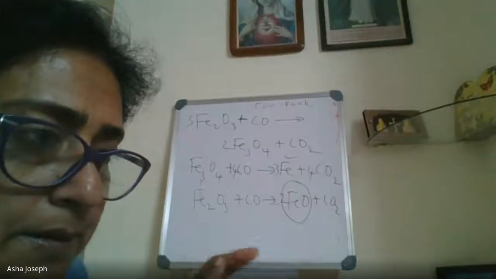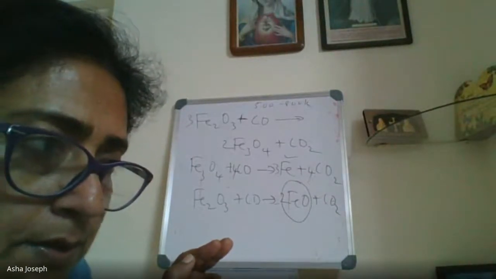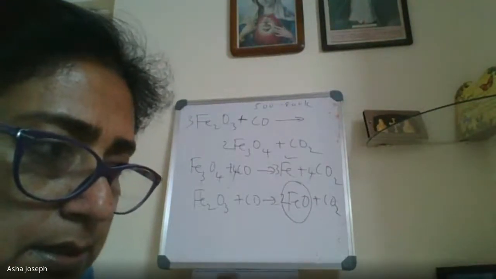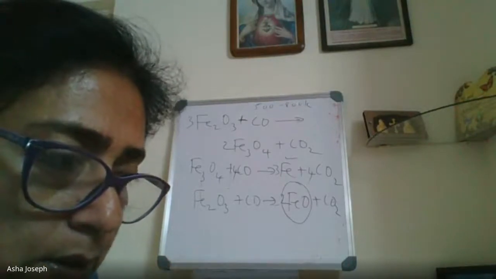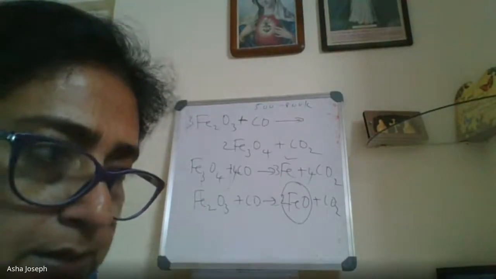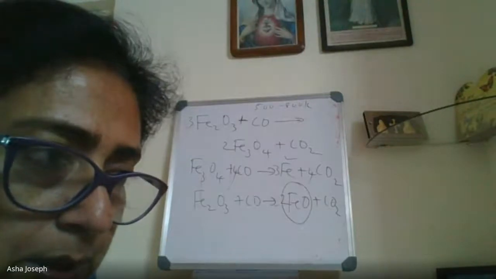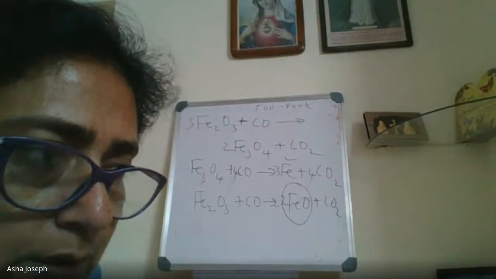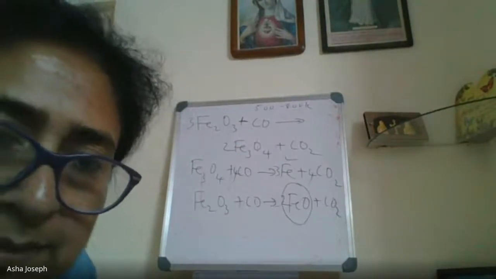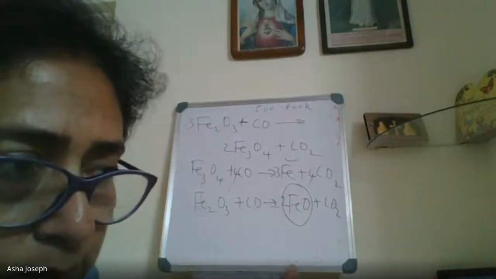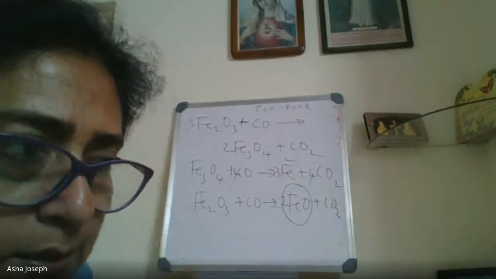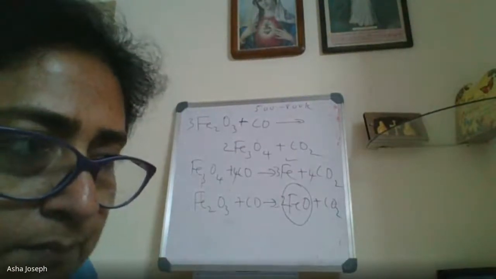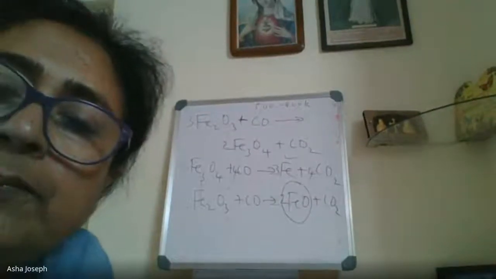That is why upper part we have done. All of you understood? So Fe2O3, the ore, reducing agent is carbon monoxide. It is like a story you have to learn. First it is converted to Fe3O4 and carbon dioxide. That Fe3O4 again reacts with the carbon monoxide. You will get iron and carbon dioxide. That is it. Second one, same Fe2O3 plus carbon monoxide. Instead of forming Fe3O4, you will get FeO plus carbon dioxide. Clear? All of you?